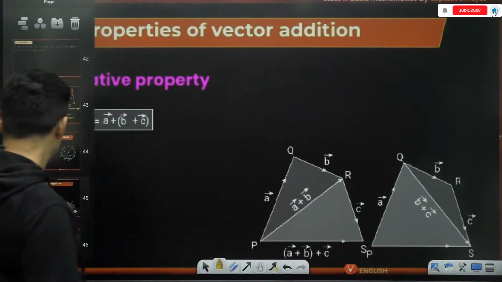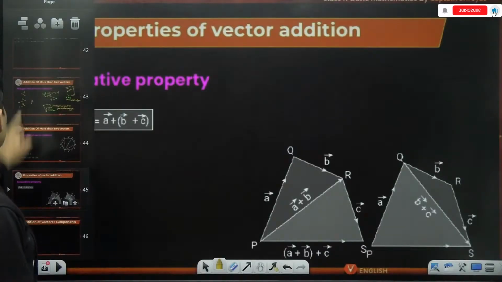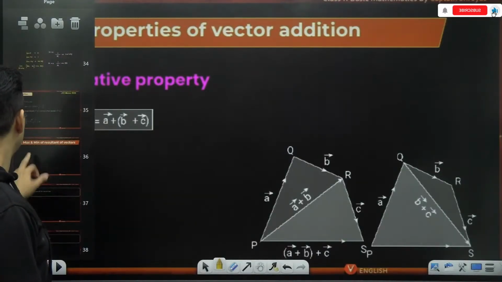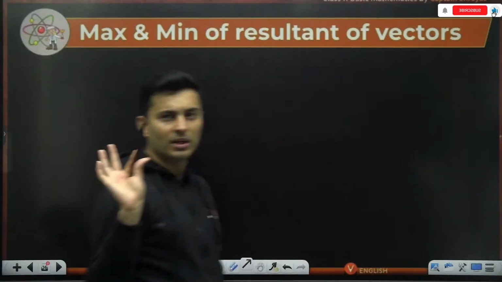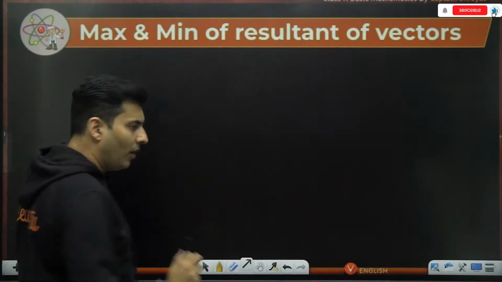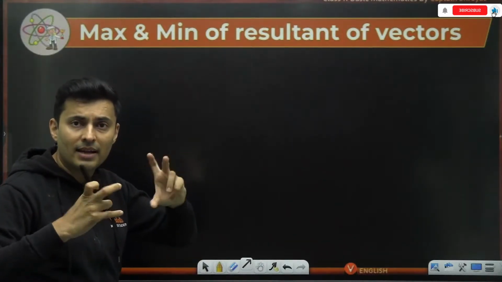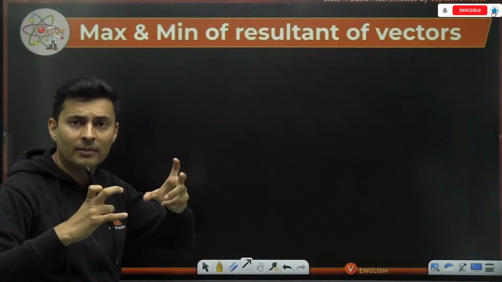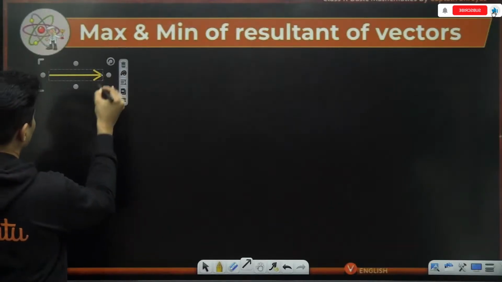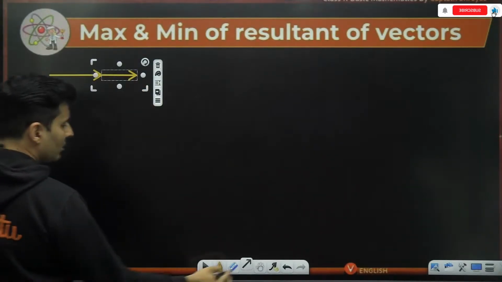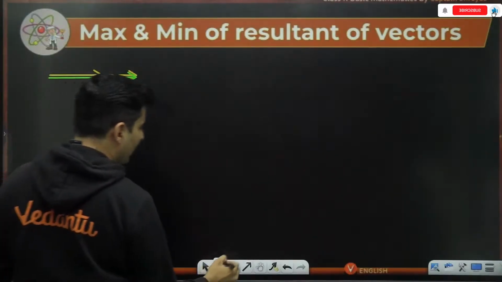Okay, fair enough. Now that you understand how this law of polygon works, let us also talk about the maximum and minimum of the resultant. This is very, very crucial, guys. Observe carefully. If I want the resultant to be maximum, and I have multiple options of the angle between the two individual vectors, I'll make sure that they are aligned in the same direction. Meaning like this. This is vector A and this is vector B, so that their resultant is as maximum as possible.